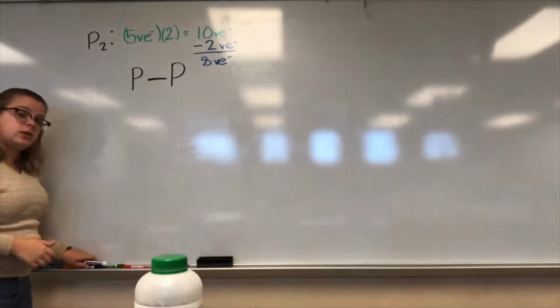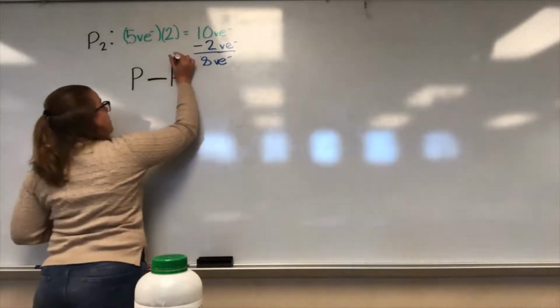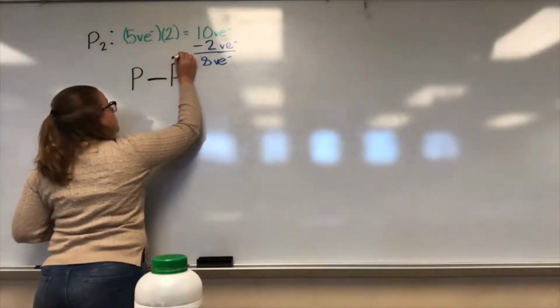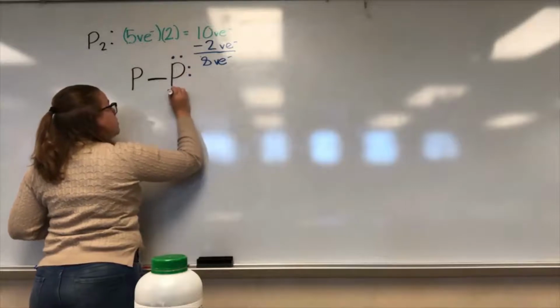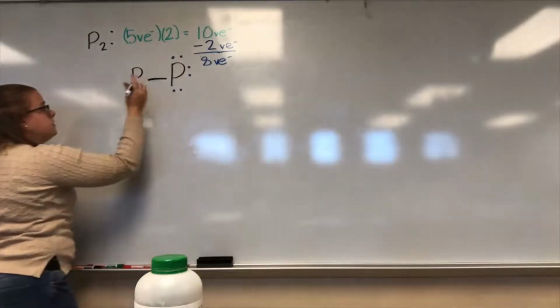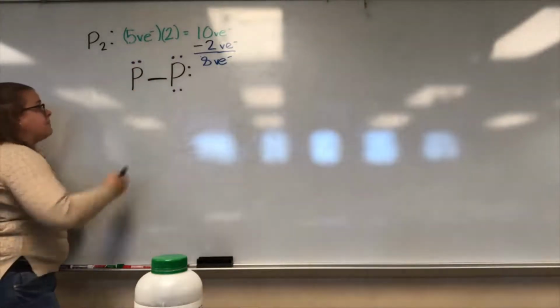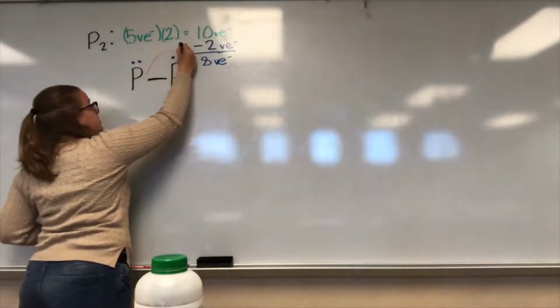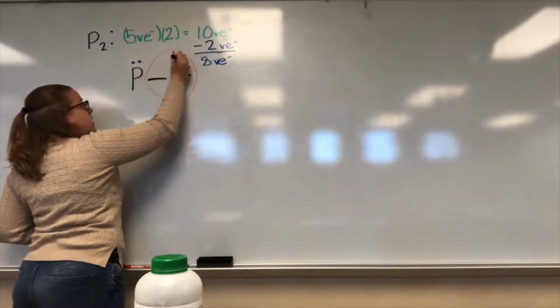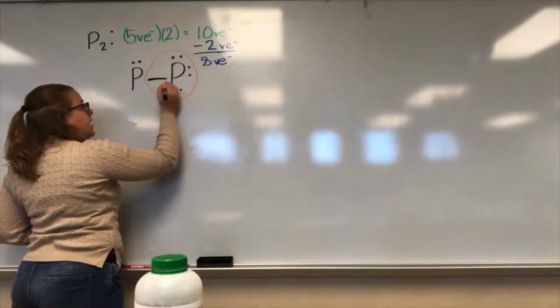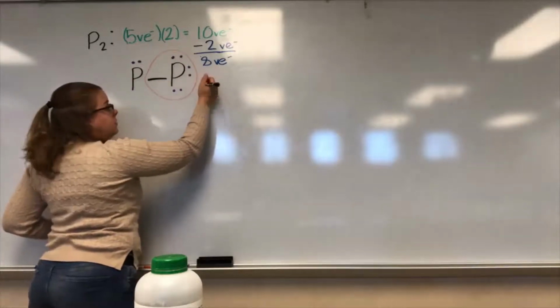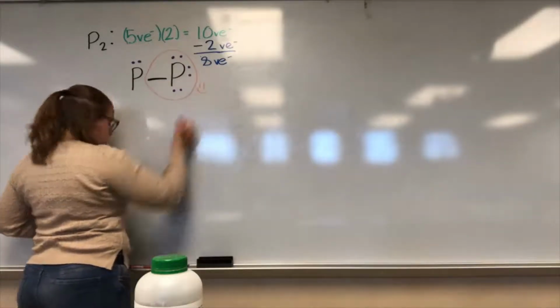So let's go ahead and start doing those dots. Remember, fill out one atom at a time. 1, 2, 3, 4, 5, 6 filled. We still got more. 7, 8. So let's go ahead and check to see if they're happy. Let's check this phosphorus here. We got 2, 4, 6, the bond 8. Octet rule is good, so this is happy.